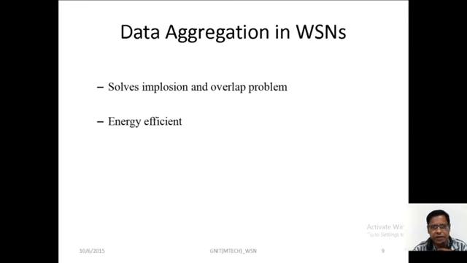Data aggregation in wireless sensor networking solves the implosion and overlap problem, and improves energy efficiency. Whatever repetition or overlapping information is there in the sensors, it is taken in a simplified manner, and it gives the information through the memory unit. And it is energy efficient.